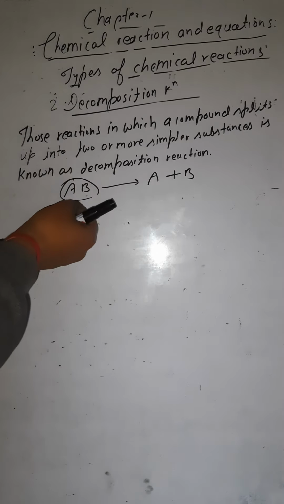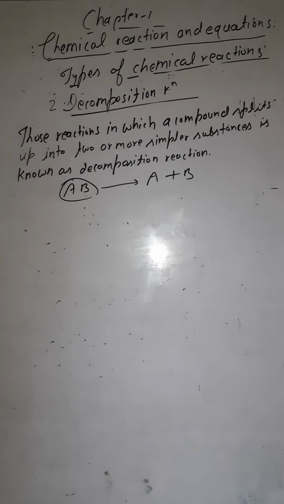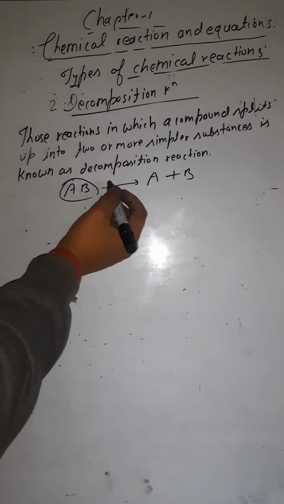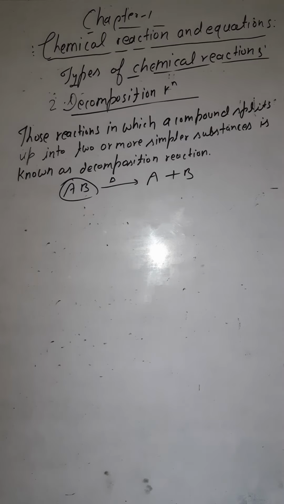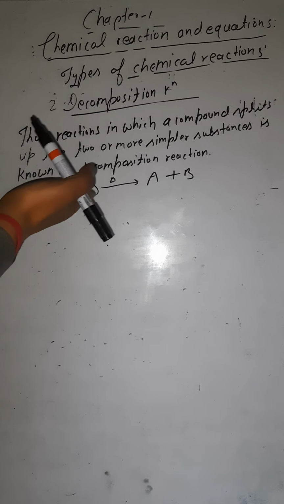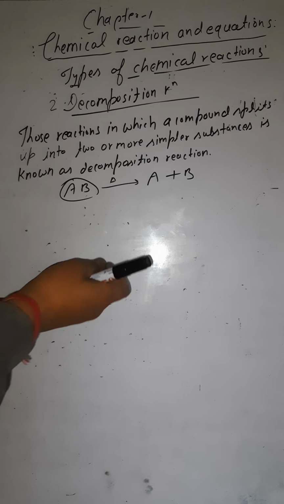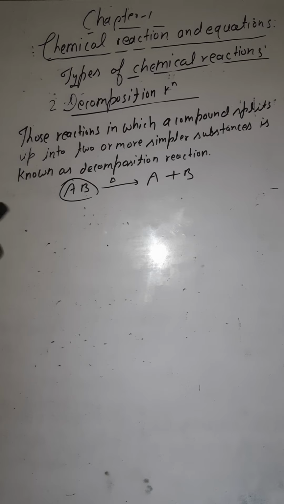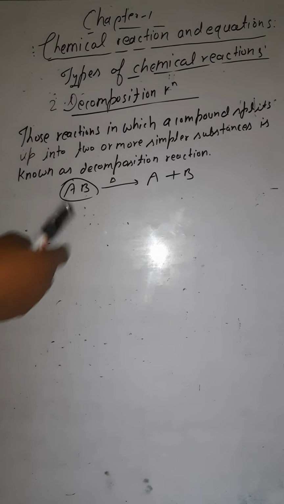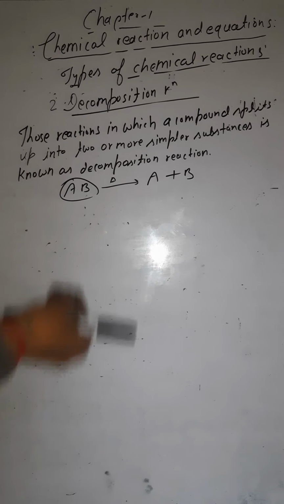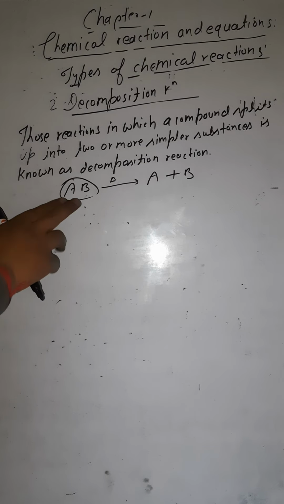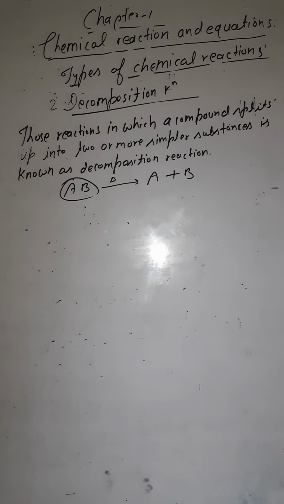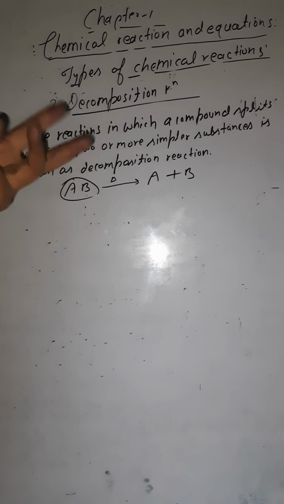How does it split into two or three substances? Either you can heat it, or it might be in the presence of light, or you might be using electricity. So by applying electricity, or in the presence of light, or by giving heat, in these three ways we can split a single compound.